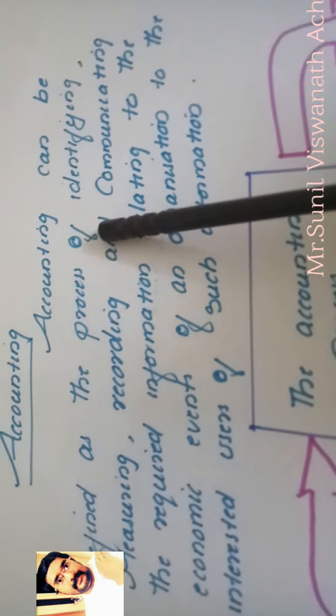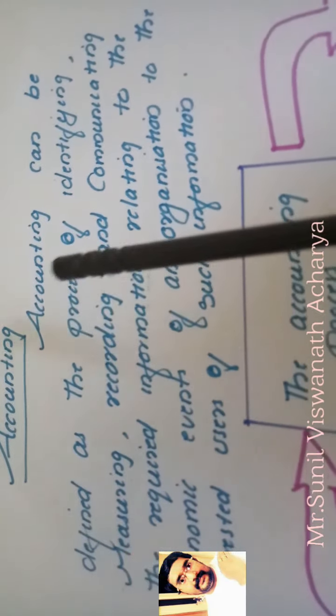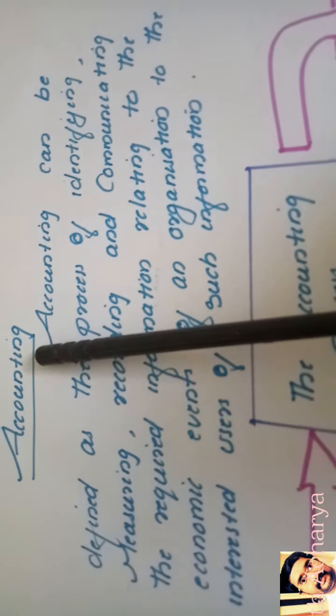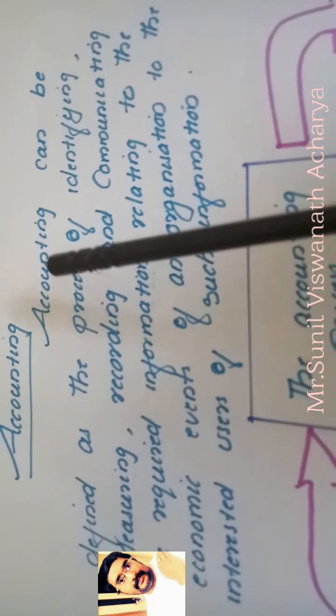So here I will explain to you the process through which accounting will go. Here I have written a small definition.